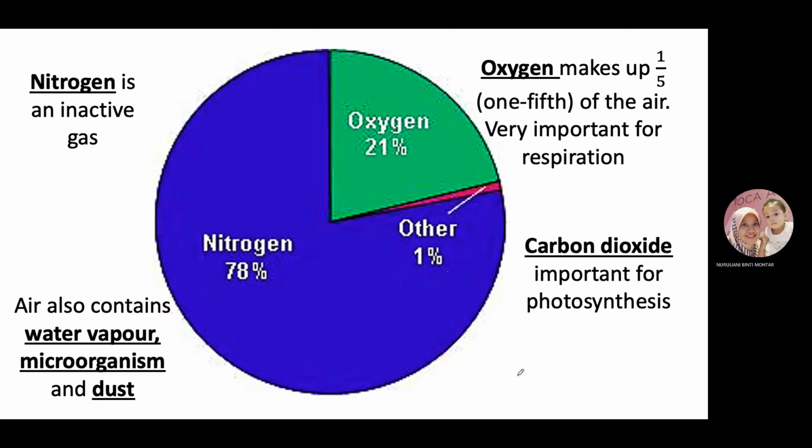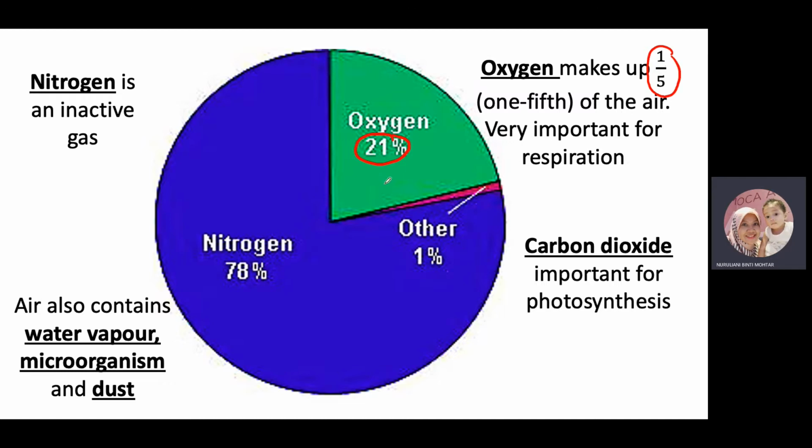As you can see in the pie chart, it gives a conclusion about the percentage of the composition of air. For example, oxygen at 21% will make up about 1/5 of the air composition. Divide by 100, so we get about 1/5.